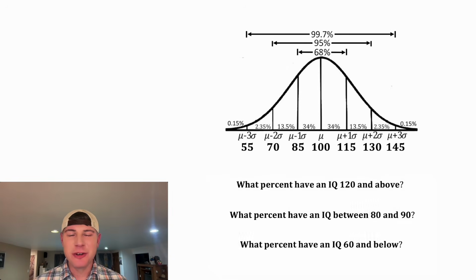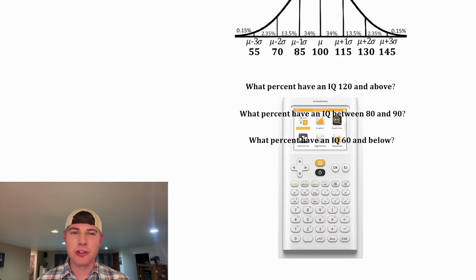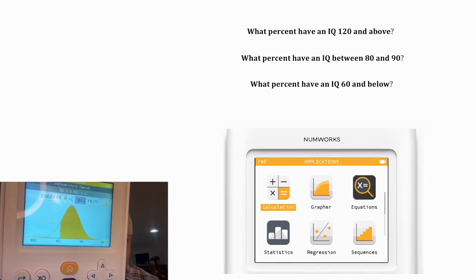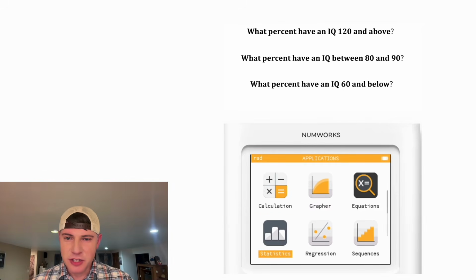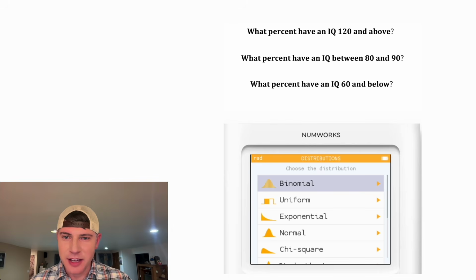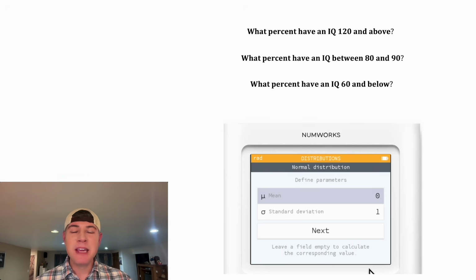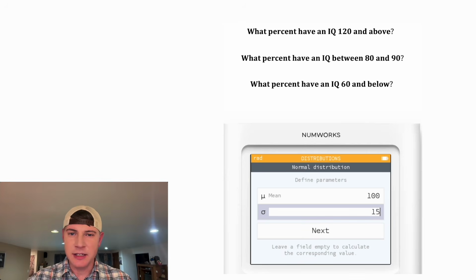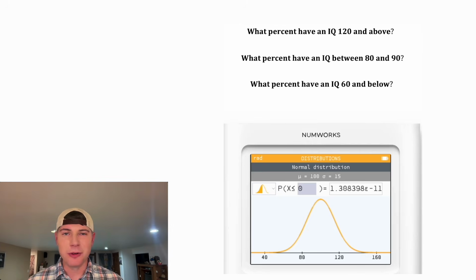Since we know that IQ is normally distributed, we can easily answer all these questions with a NumWorks calculator. Let's do this. First, we can go to distributions, hit OK, and then we'll go to normal. And then the mean for IQ is 100, so we can plug in 100. And then the standard deviation of IQ was 15. And now we go to next, and we have our normal distribution.